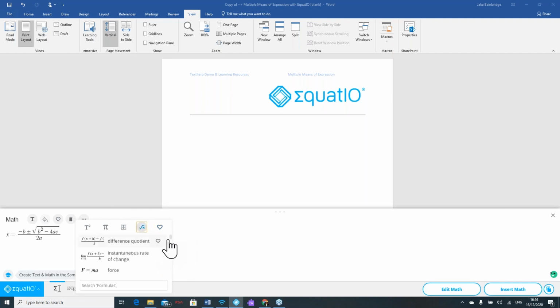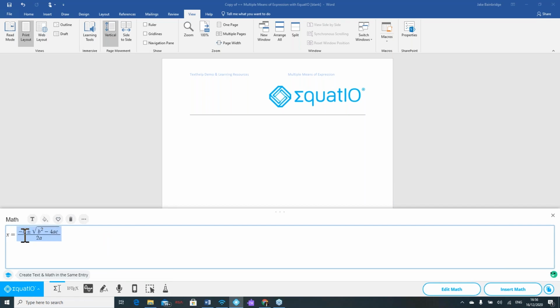I also give students the ability to be able to go into here and select from a range of different chemical formulas and symbols that have already been pre-installed into Equatio for them to utilize. You've then also got the symbols here as well. So those are all there for students to benefit from. And again, reducing that time and that stress on task as well.